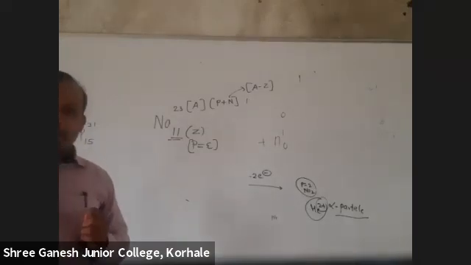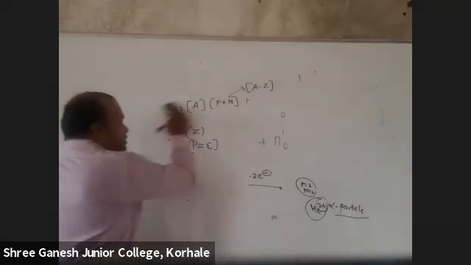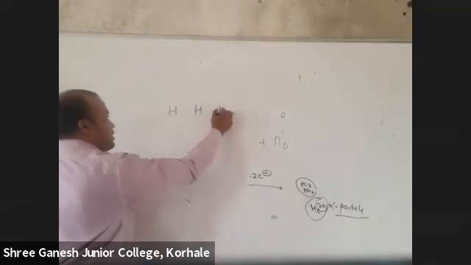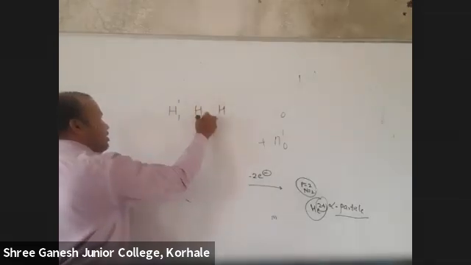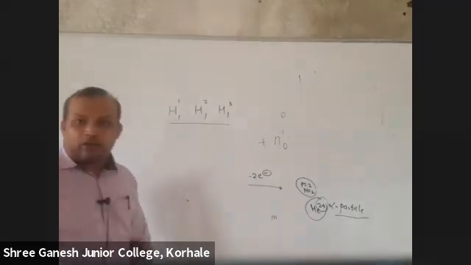Okay, chemical property is the same. These are atoms of the same element. Here, this is hydrogen, this is hydrogen, this is hydrogen: 1 1, 1 2, 1 3. These are 3 isotopes of hydrogen.